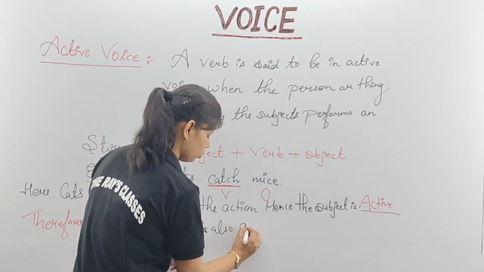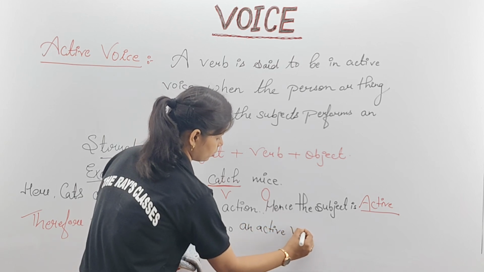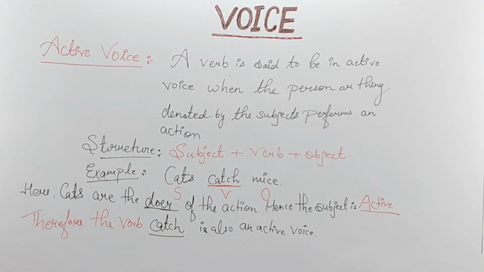Is also an active voice. Clear? Or you can write catch किस तरह का voice है या किस तरह का word है? Is also an active voice. Clear? Now kindly take the screenshot of this one. So it's easy for you to understand.